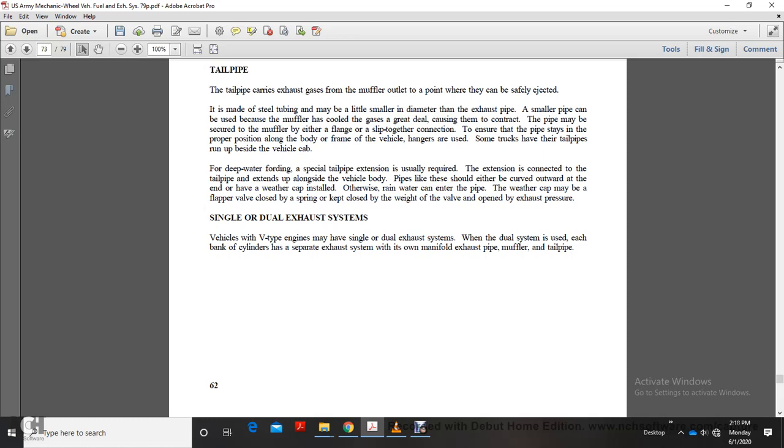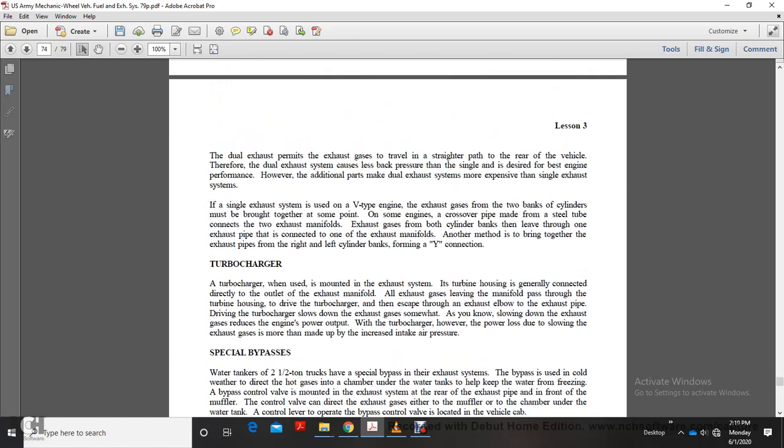Single and dual exhaust systems. Vehicles with V-type engines may have single or dual exhaust. When a dual system is used, each bank of cylinders has a separate exhaust system with its own manifold, exhaust pipe, muffler, and tailpipe.